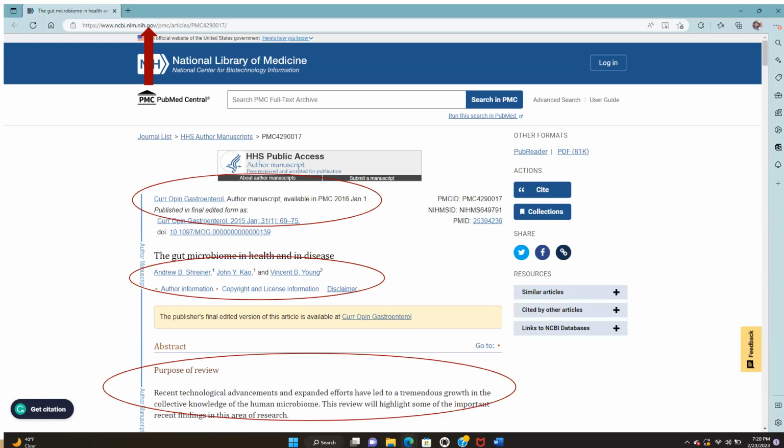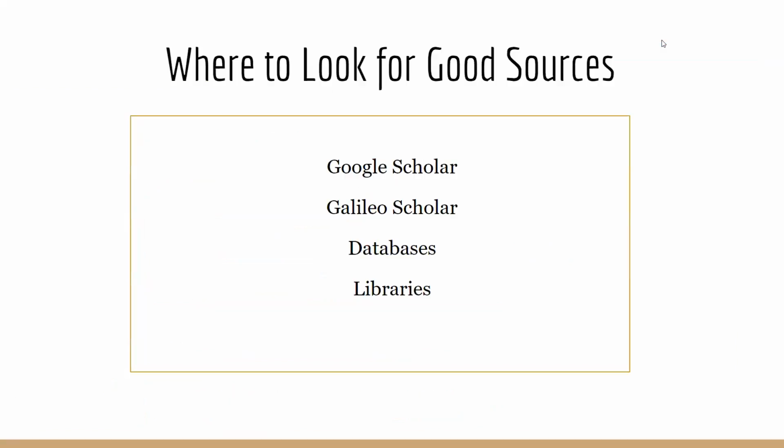Let's look at this example. First, let's look at the URL. As we can see, it is a .gov, meaning it's a government domain that is strictly regulated. Below, we can see the date it was published. Next, we can see the author information and the copyright and license information. Finally, we see the abstract stating the scholarly purpose.